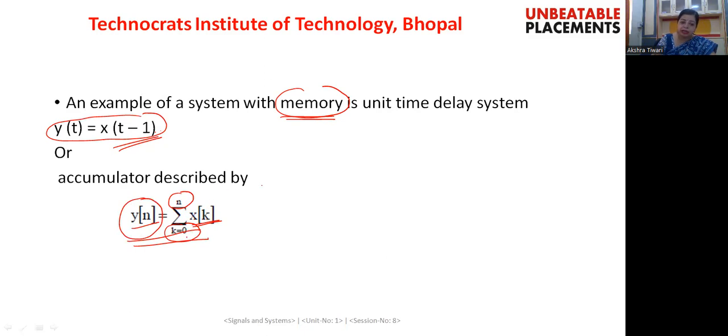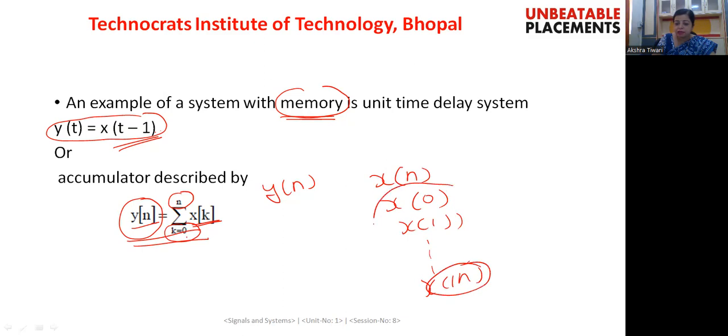So the output y(n) is dependent on the present value of the signal, that is x(n), but also on x(0), x(1) till x(n). x(n) is the present value, but x(0) to x(n minus 1) are the previous values of the input signal, and therefore this system will require some memory.